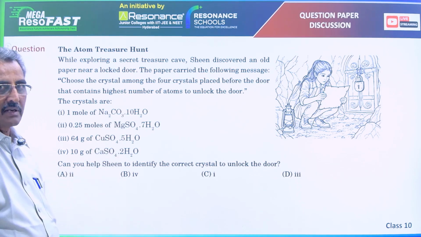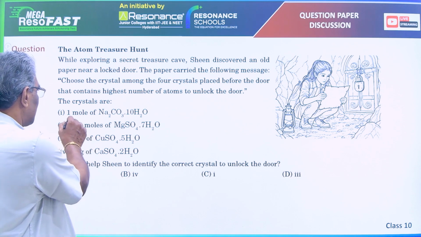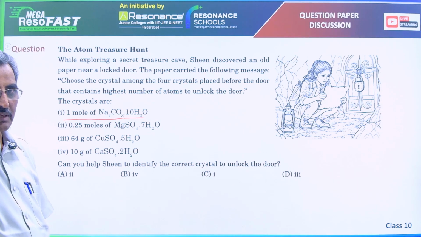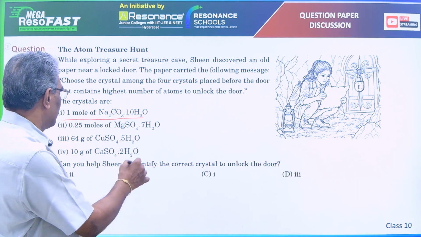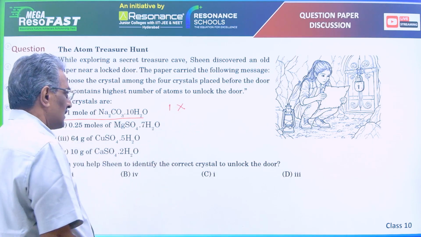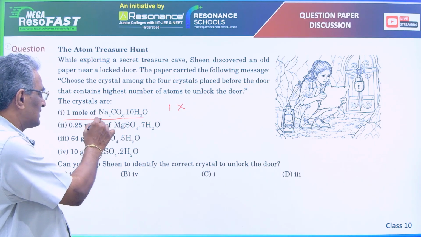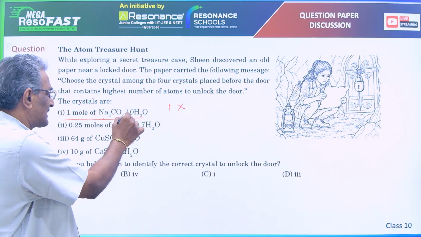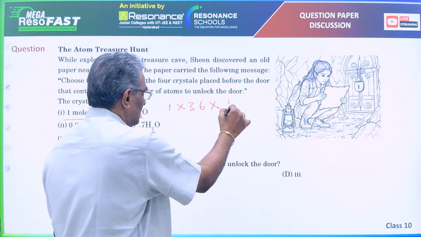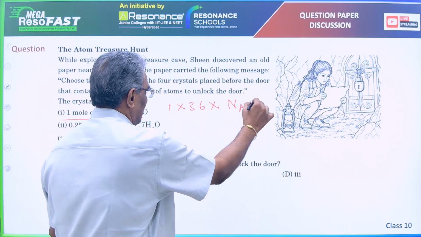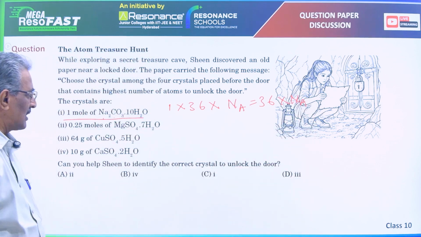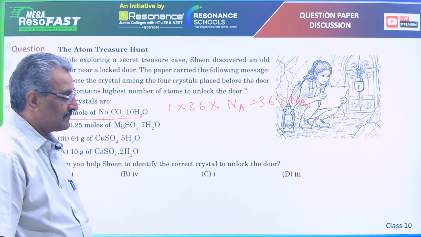This question is completely based on the mole concept. The first option is 1 mole of hydrated sodium carbonate. How many atoms are there in 1 mole of hydrated sodium carbonate? Number of moles is 1. Number of atoms in one formula unit is 2 plus 1 plus 3, that is 6, plus 10 into 3, that is 36, into Avogadro's number, that is NA. That is 36 into Avogadro's number of atoms are present in 1 mole of hydrated sodium carbonate.